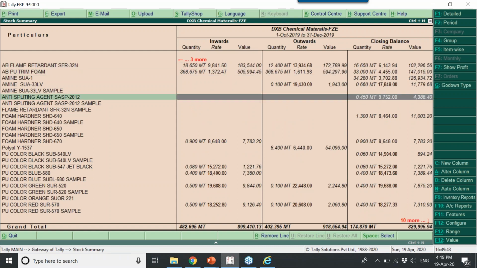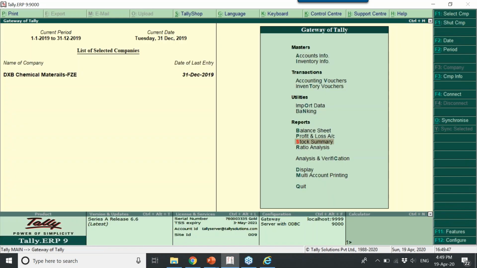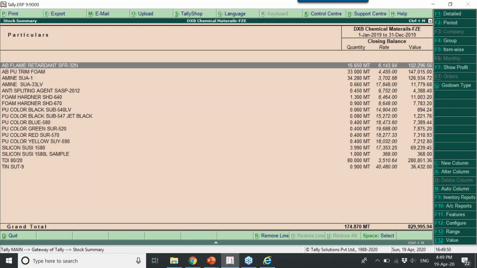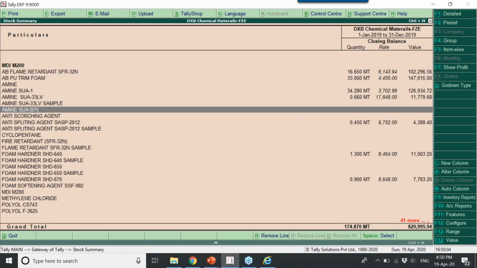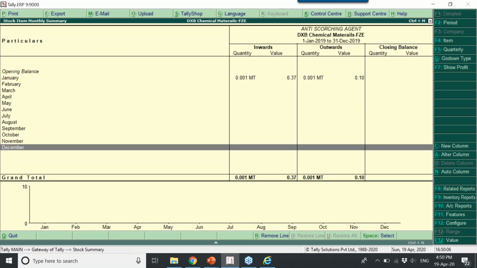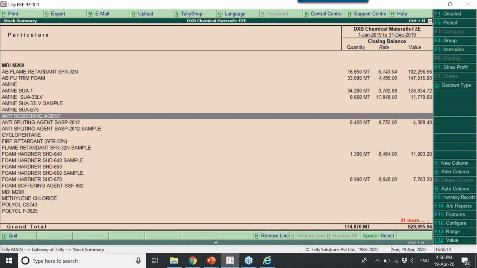Correct? So, if you do not want to view zero transactions, that is, you are having closing, only whichever has stock will be shown. If you want to view including zero, meaning purchase and sales are already done and the closing stock is zero, then enable this show all items including zero balance, then it shows all the transactions you might have done. You can see here in the month of January you have done sales and purchase, currently no stock, correct?